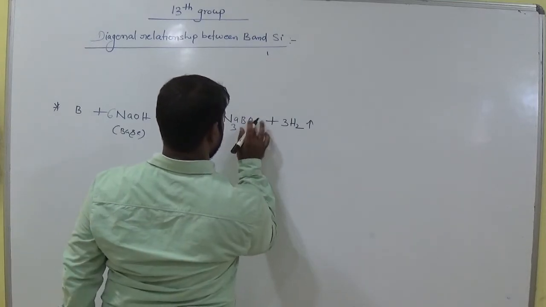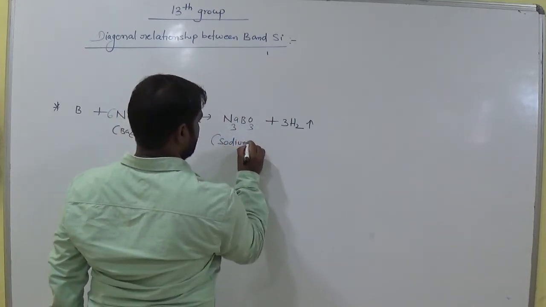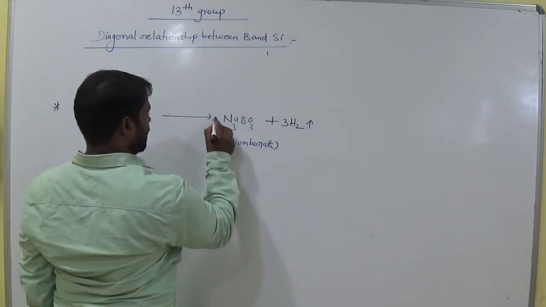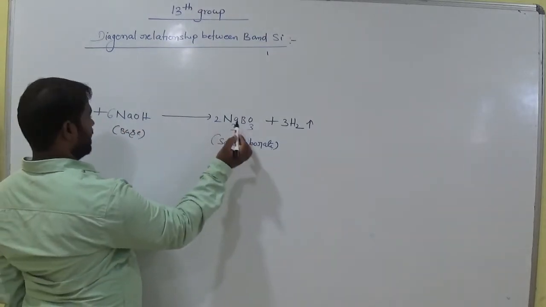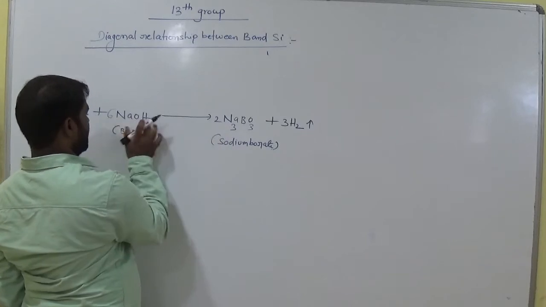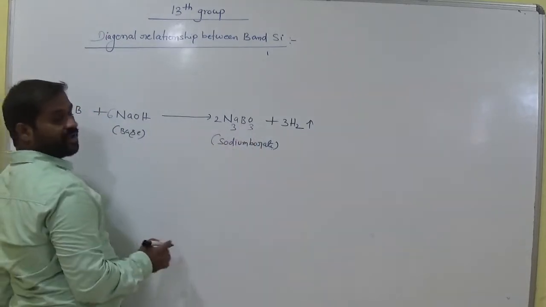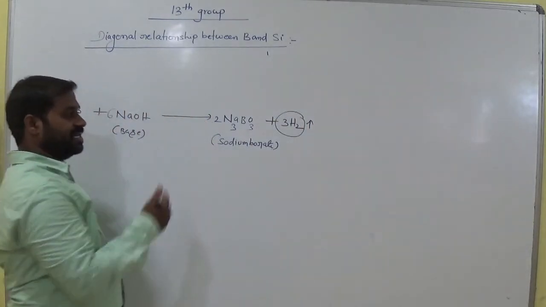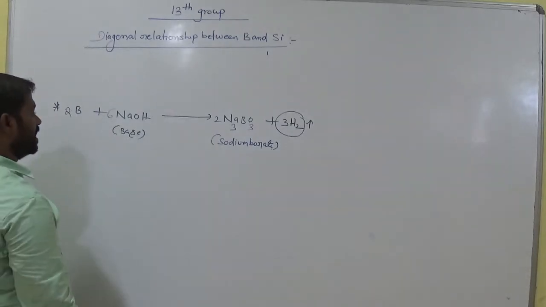And here Na3BO3, sodium borate. Sodium borate. And here 2 3s are 6 sodium and 6 sodiums, and 2 borons here. We have 2 borons here, 6 hydrogen, 6 hydrogen, 6 oxygen, 2 3s are 6, clear. Sodium borate is formed. Here the major important thing is hydrogen gas is released. Hydrogen gas. This upward arrow means gas is evolved from the reaction.